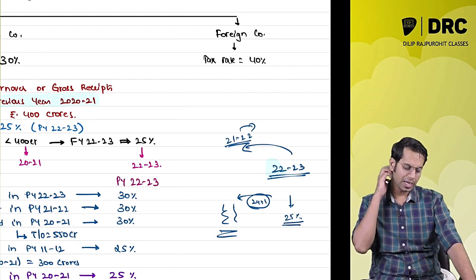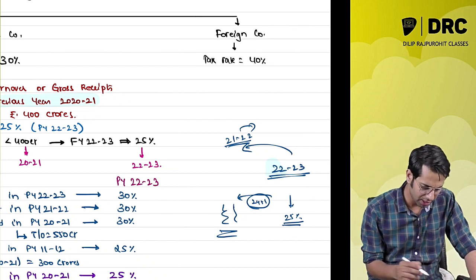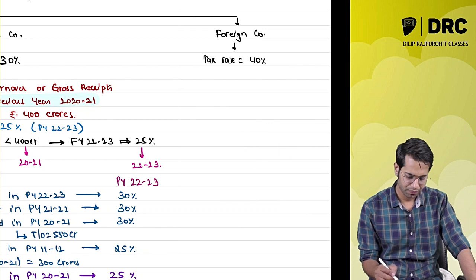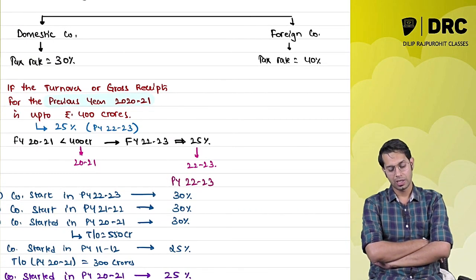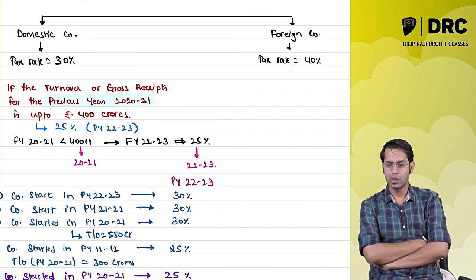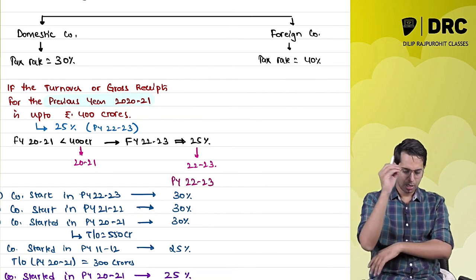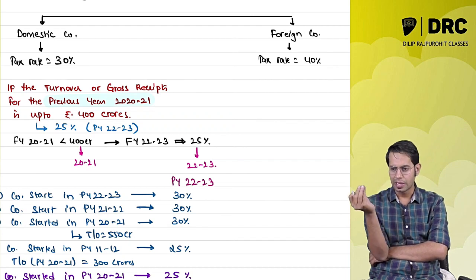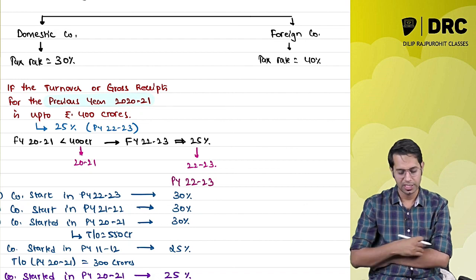Now why, sir, why did they go 2 years back? I am asking you this question, think in your mind: why did they select 2 years back? Why did they take only the turnover of 2021? What do you think is the reason? Why not 1920? Why not say 21-22? Why only this 2021?